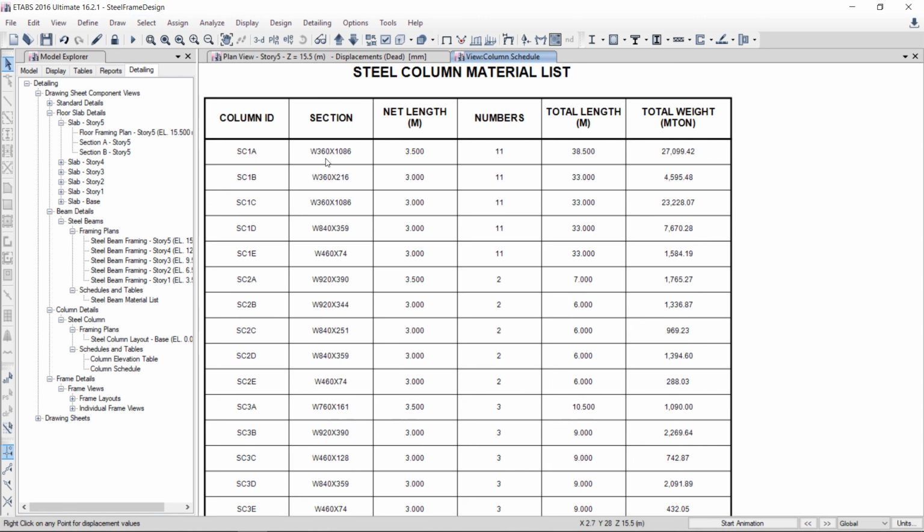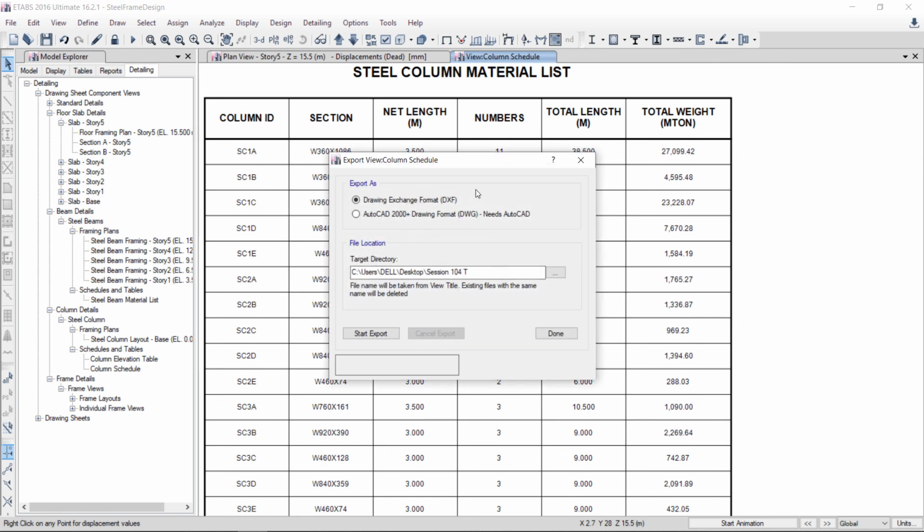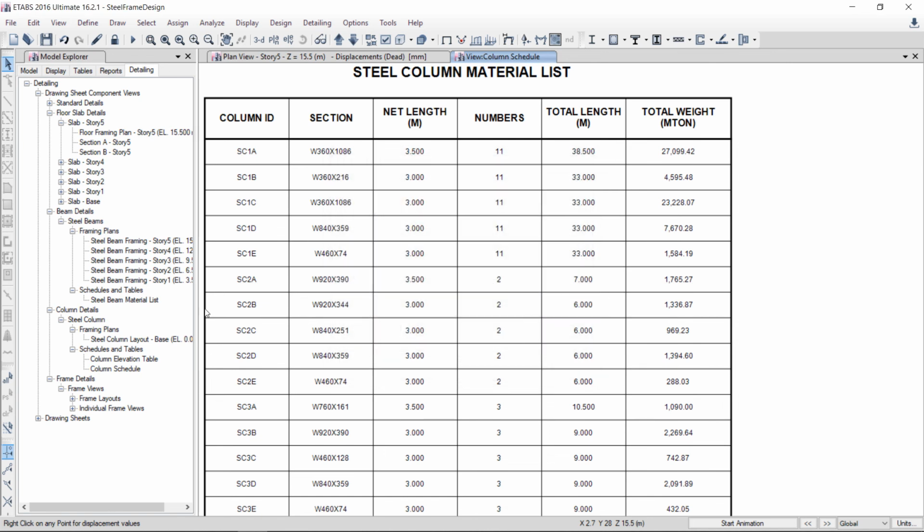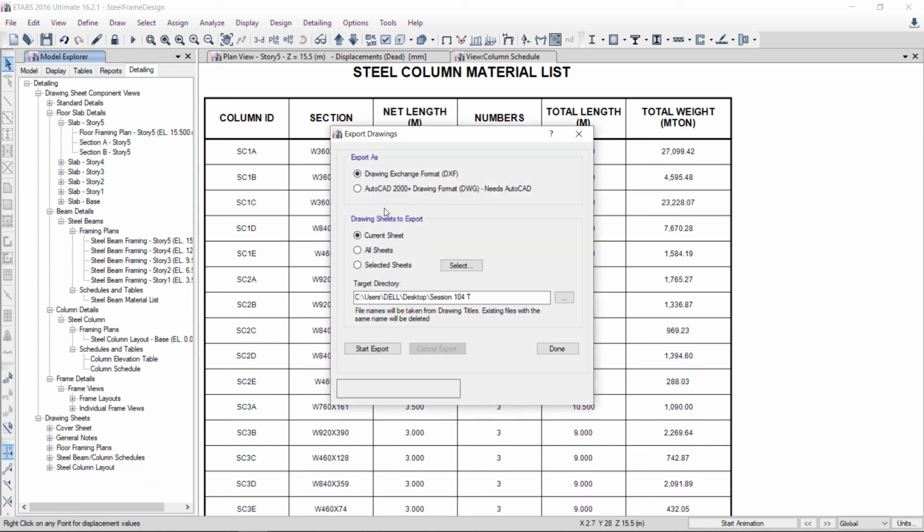You can also take all these drawings to AutoCAD. Here right click, export view. You can export into the AutoCAD file. Or here are the drawing sheets. You can also export drawing sheets into AutoCAD. Export drawing sheets. The software is asking if you want to convert as a DXF format or as an AutoCAD file. So that's how you will work in ETABS for the steel buildings. Have a nice day.